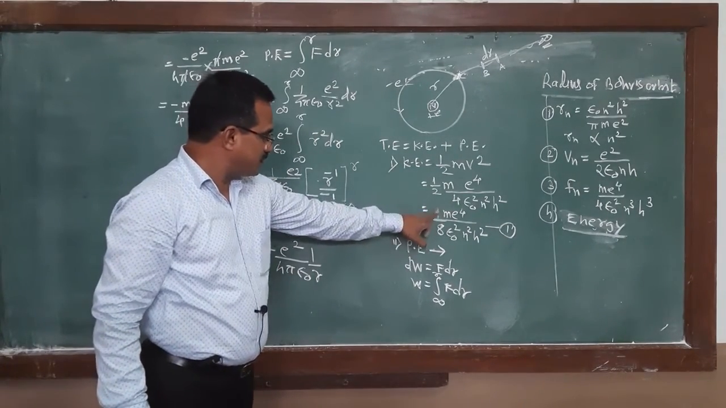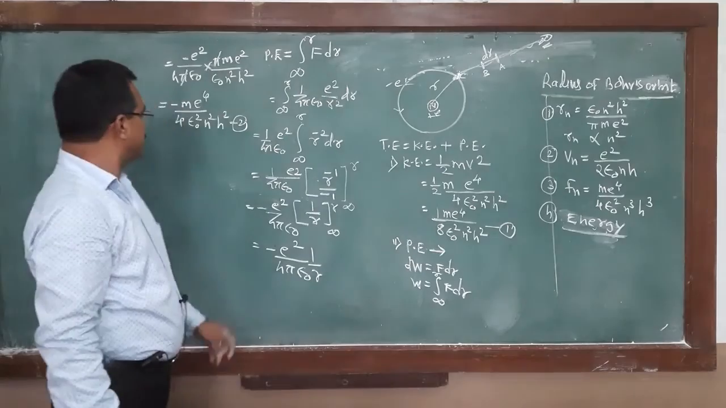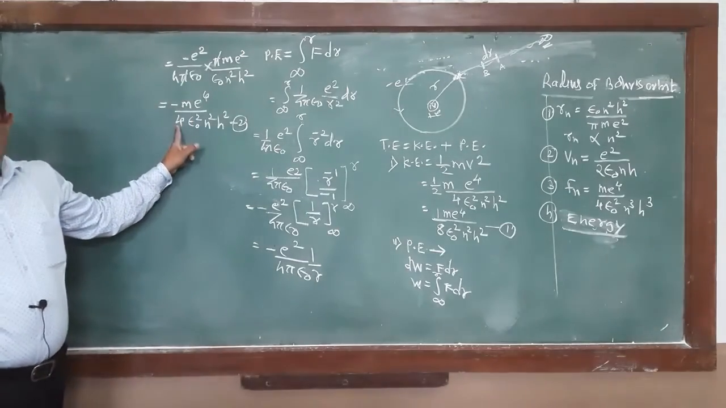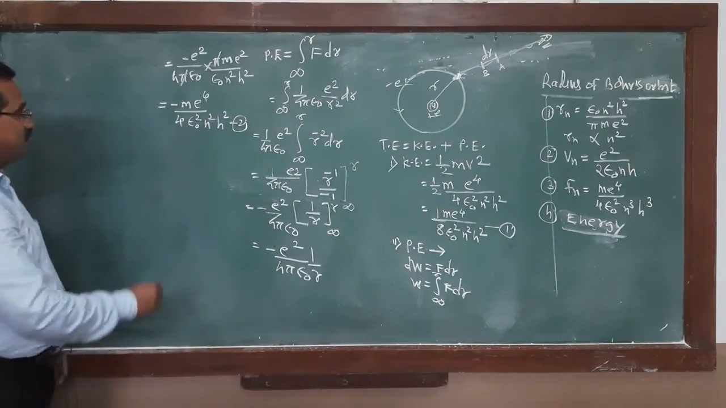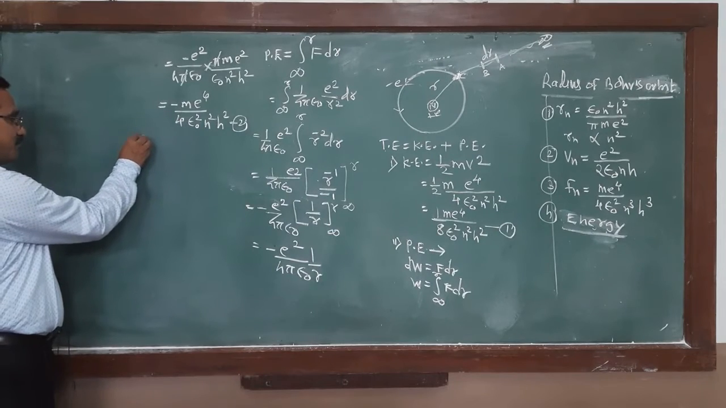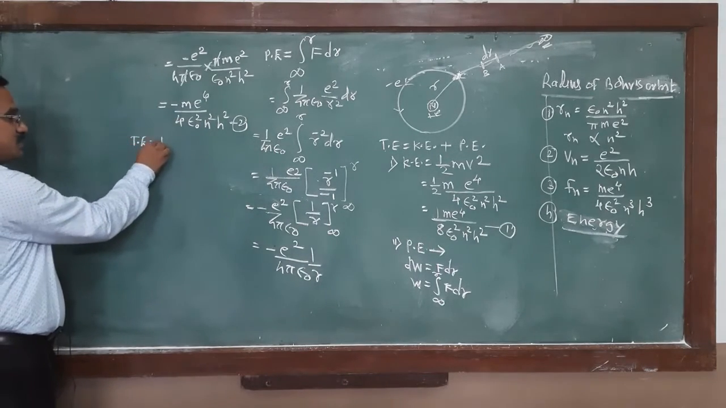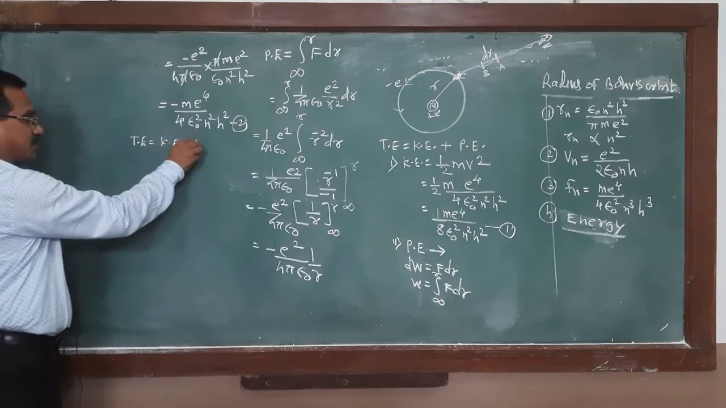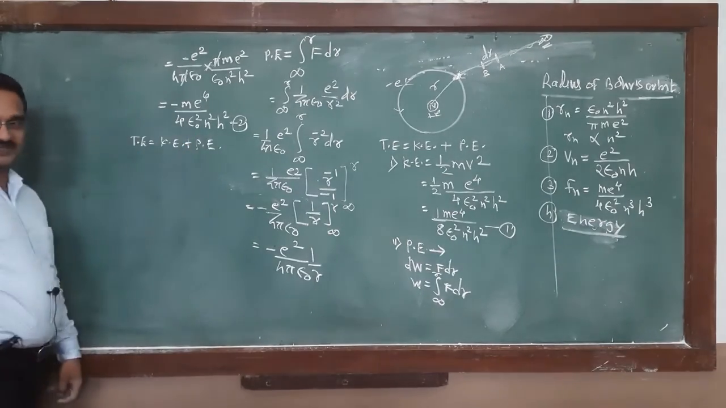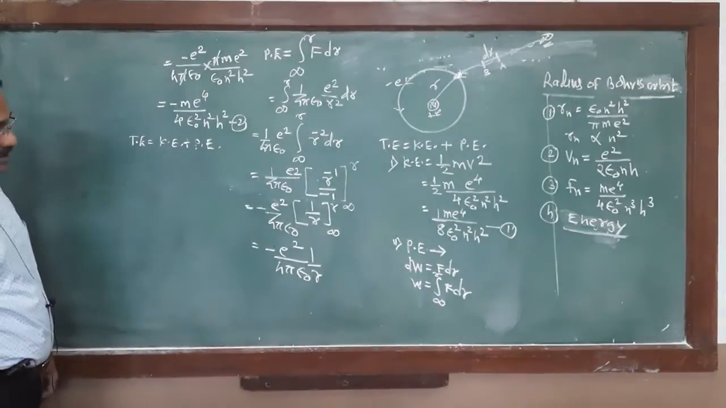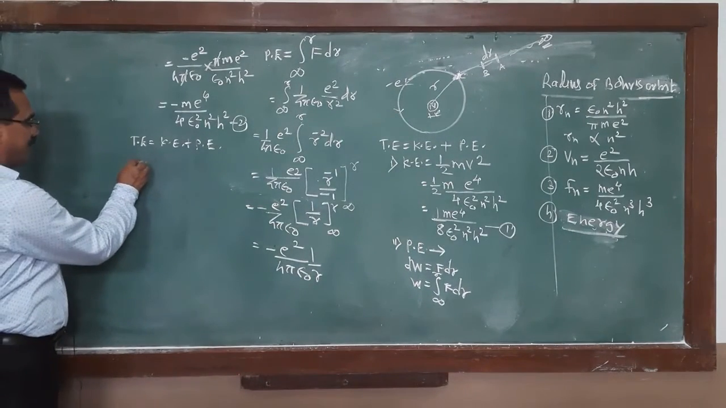Equation first represents kinetic energy. Equation second represents potential energy. But what about the total energy? Total energy must be equal to kinetic energy plus potential energy. Kinetic energy plus potential energy. What is the value of kinetic energy?